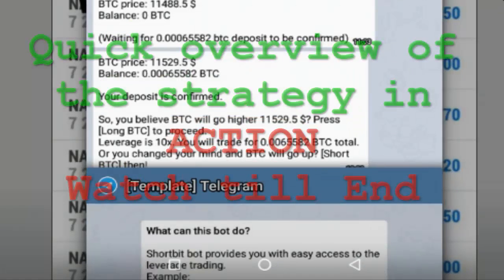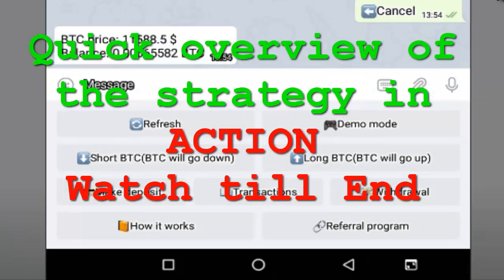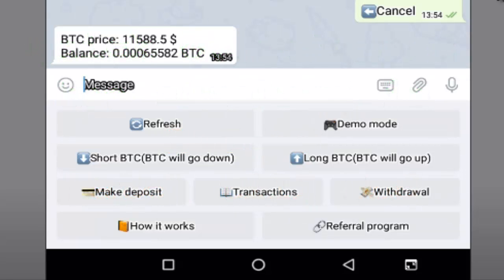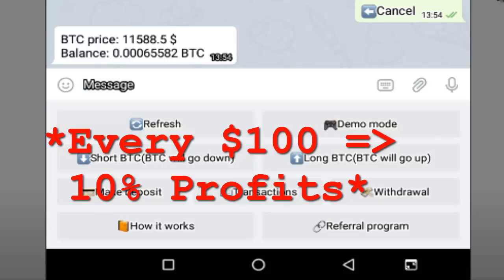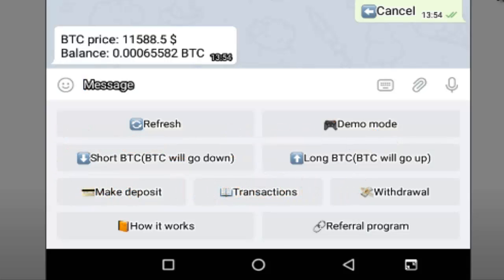So basically how you trade is, once you have your Bitcoin, trading is all about predicting whether the market is going to go up or down. So right now you're predicting whether the Bitcoin value is going to go up or down, using the short BTC and long BTC buttons right here. When you click on long, that means BTC is going to go up, as they explain right there. And if it goes up, let's say by $1,000, depending on the deposit that you made, every $100 that it goes up means you make at least 10% of the money that is in there. So 10% for every $100 that goes up. The more money you have, the better the profit is going to be.